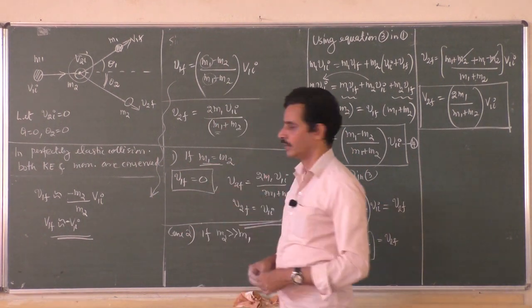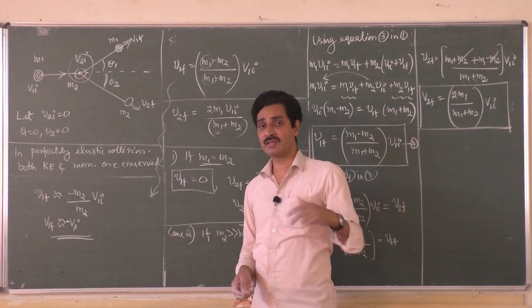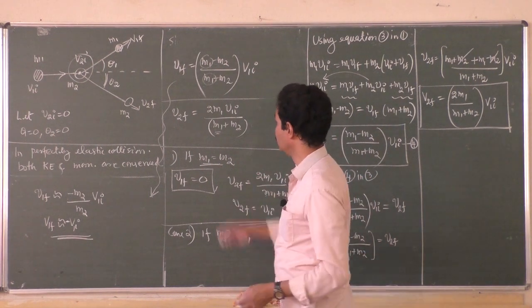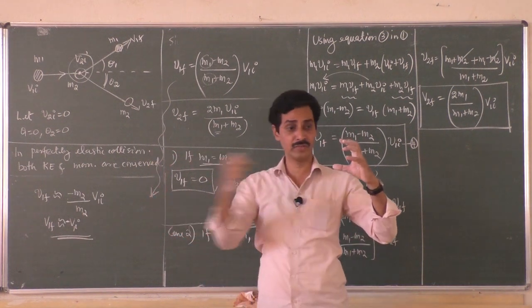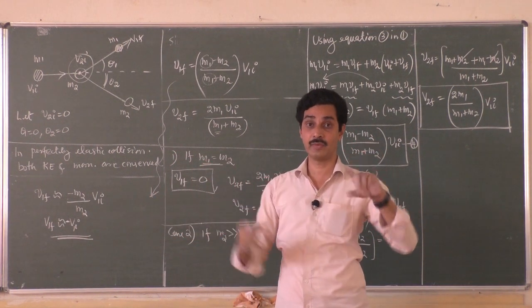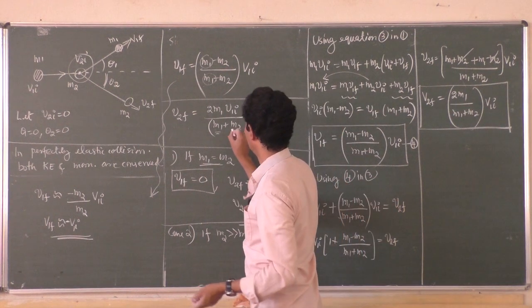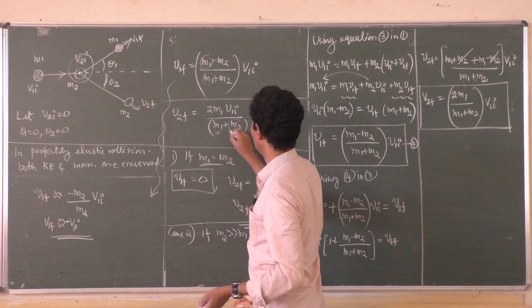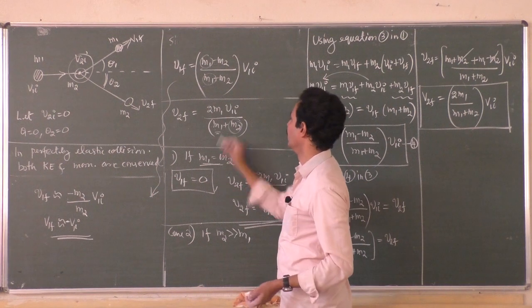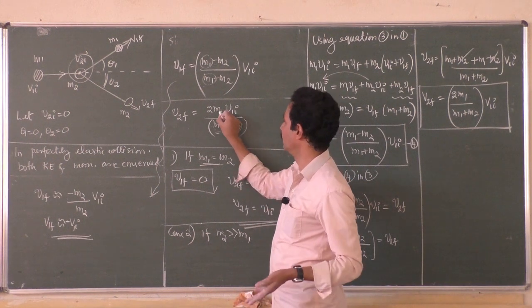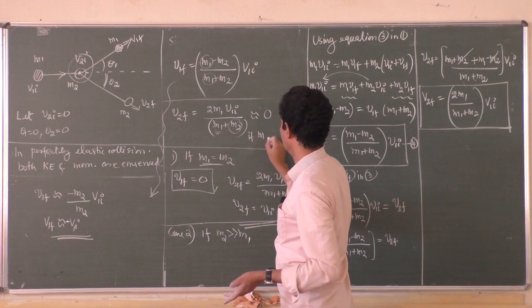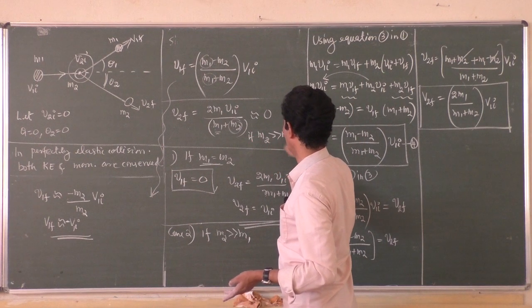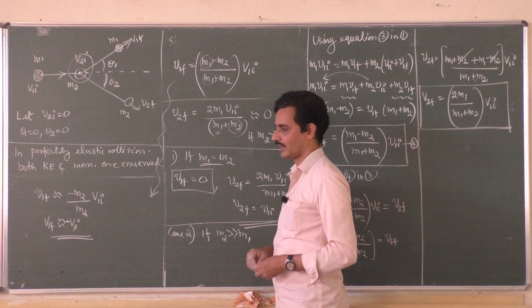Okay, and here, of course, if m2 is much greater than m1, what will happen to v2f? What will be the velocity of the second object? We concluded that the first one will go and hit the second object and return back. What about the second one? If the denominator is much more, because m2 is much more than m1, and the numerator is less, then this is almost equal to 0. So if m2 is much greater than m1, then the final velocity of the second object will be 0.